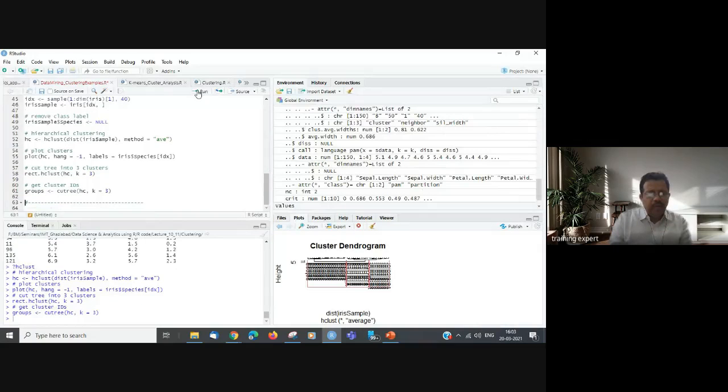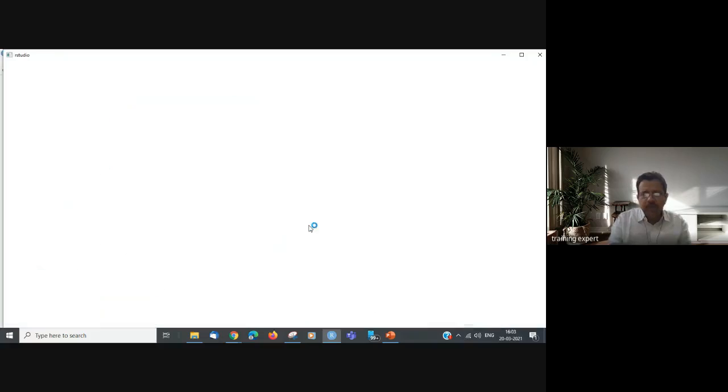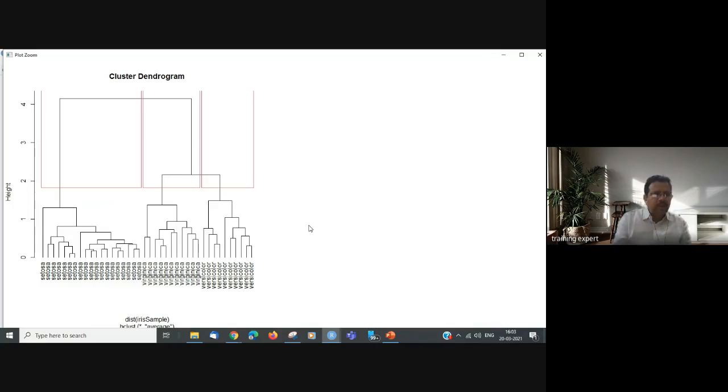We can see the output of it. Do you see the 3 colors now? Let's zoom in. Do you see these 3 clusters now? That's how the clustering works. The cut has been made here, and accordingly these points, another cluster and the third cluster have been created.